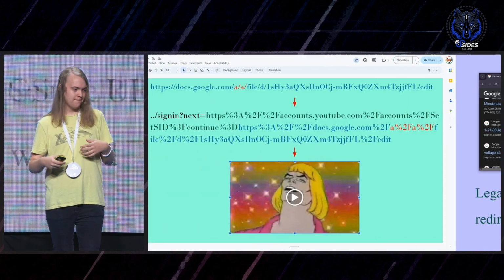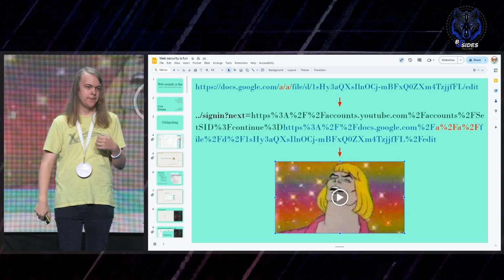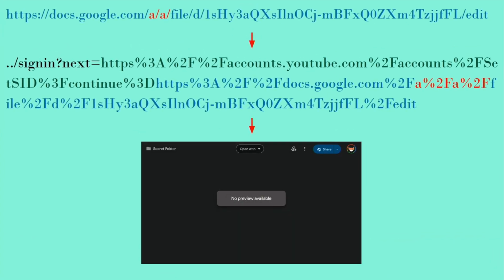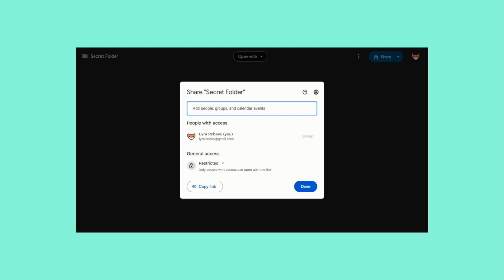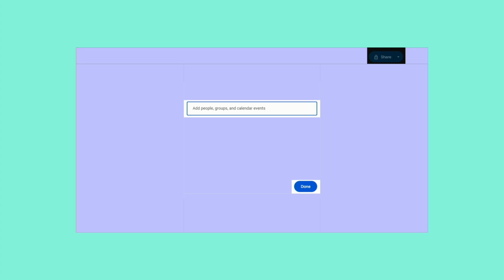So that's perfect. We can now put it into our chain of stuff. And if we try it now, there we go. We can put the little file page inside of a slideshow. And then we can start covering it up. We want to figure out what steps we want the target to take. And then we design the things we're covering it up with in a way where we trick someone into doing something.